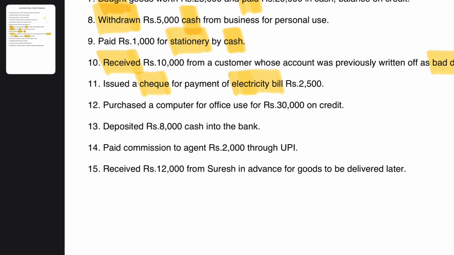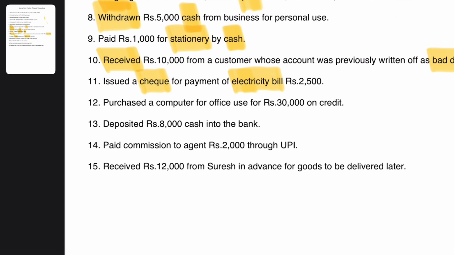Purchased a computer for office use for rupees 30,000 on credit. Here it's pretty simple. Purchase of computer. Computer is an asset, so we are supposed to debit the asset account here, and we are going to credit the accounts payable account because we have purchased the computer on credit basis.